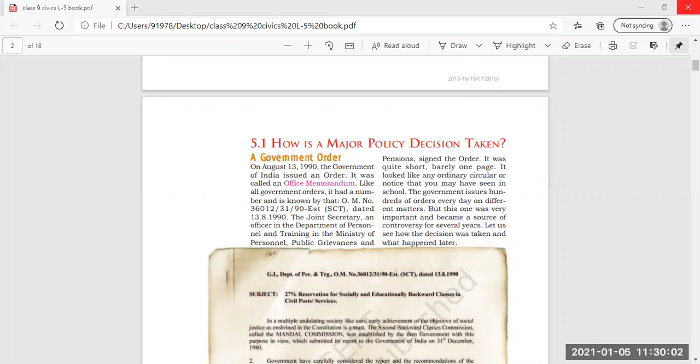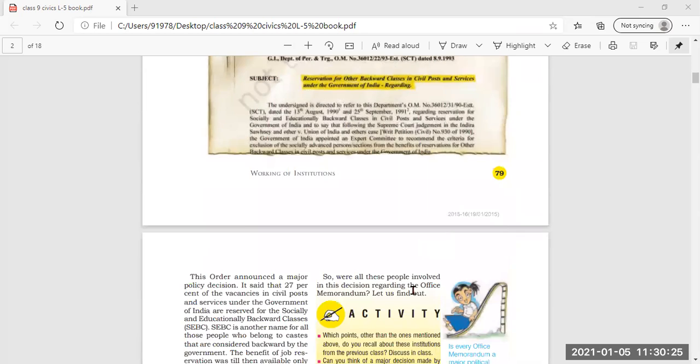Then next we will read about this office memorandum, which gave such an order in 1990, regarding the major policy decision, that is 27% reservation of SEBC in all civil posts, meaning backward classes. We will go through this lesson, and in this topic we will read more in detail.